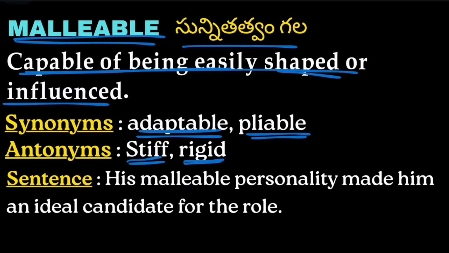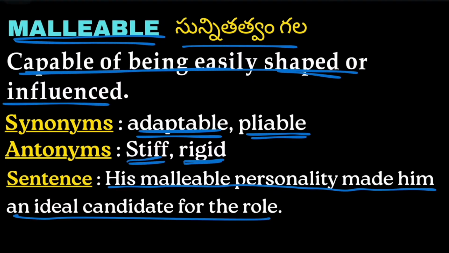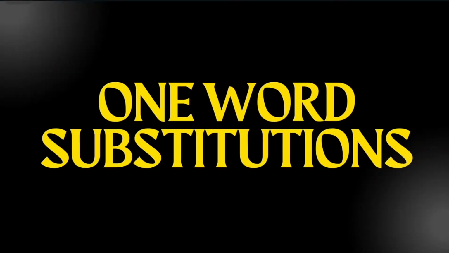Example: his malleable personality made him an ideal candidate for the role. Malleable means adjustable. So we have successfully completed the first part of the class, which is vocabulary. Now let us move on to the one word substitutions.